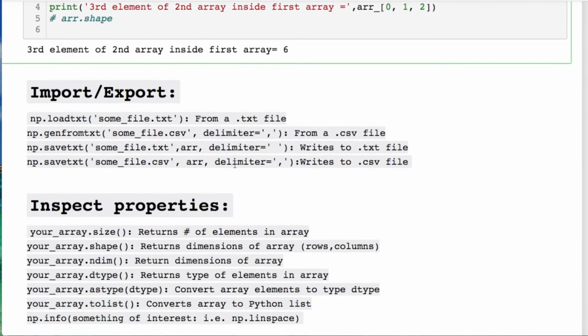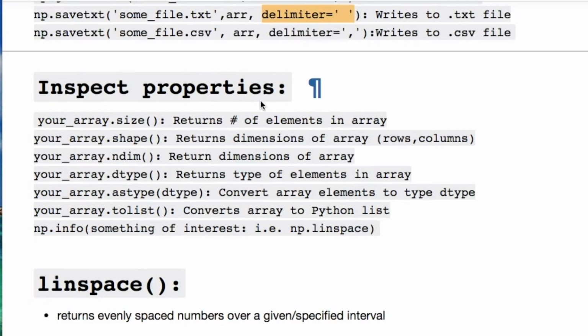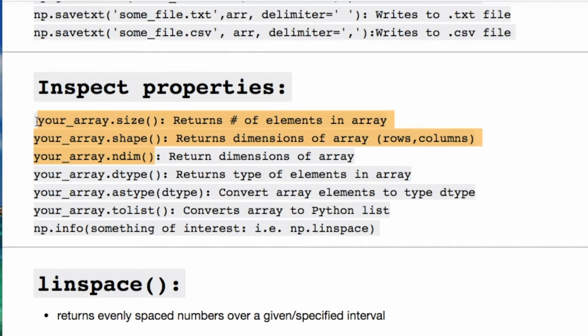You can also do some importing and exporting of files. You could load text, you could generate from one file type and convert it to another. You could save the text, just put in your file type that you have here, your array, and then if you have a delimiter, for example. We can inspect the properties. These three you'll use quite often to figure out what's going on.